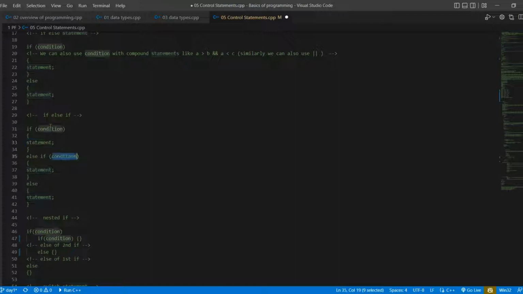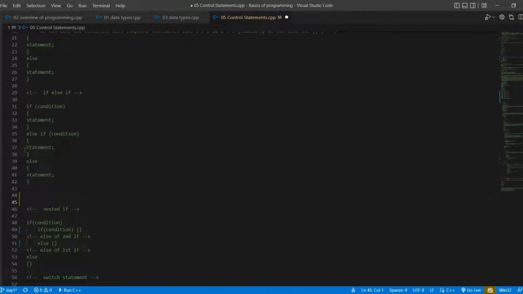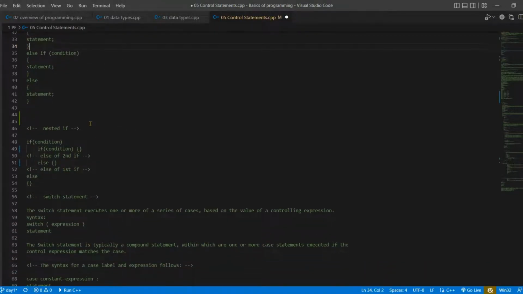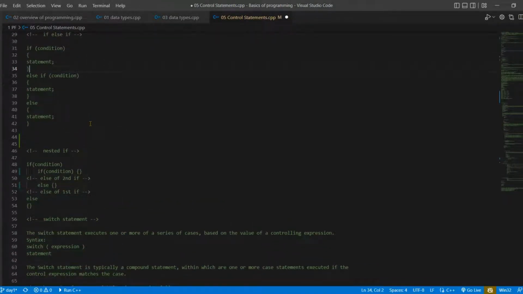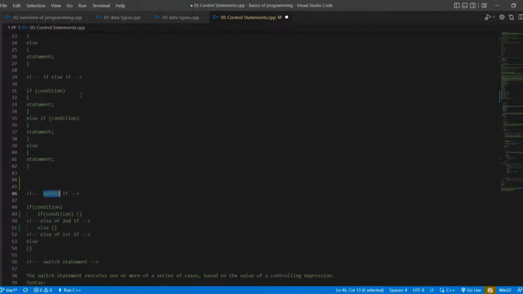If false, then this condition, then this statement, and ignore this part. Okay, and this is actually the end, and after the else statement it will also execute the remaining part. Okay, till now we discussed the if else if, and now I am going to discuss nested if, that nested means inside.